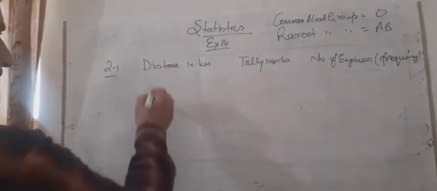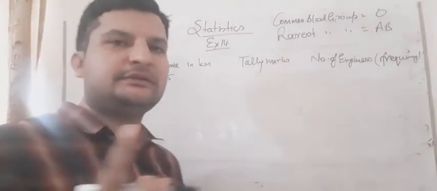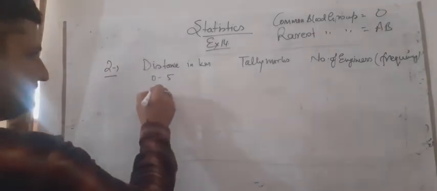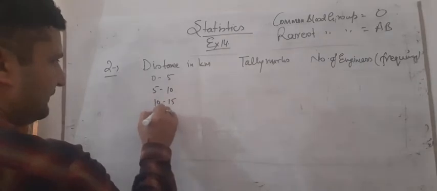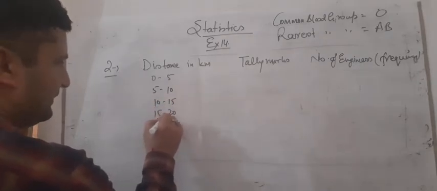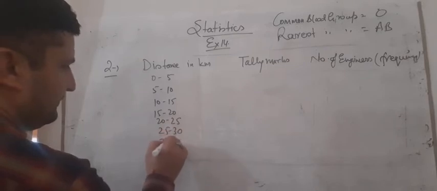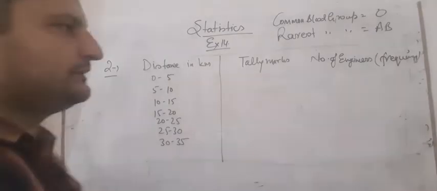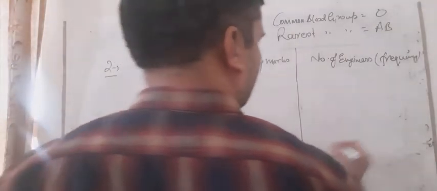So again 0 to 5. Student, the last number is 32, so I am making the table till 35. 0 to 5, 5 to 10, 10 to 15, 15 to 20, 20 to 25, 25 to 30, 30 to 35. So student, this is given in your book, and then tally marks.